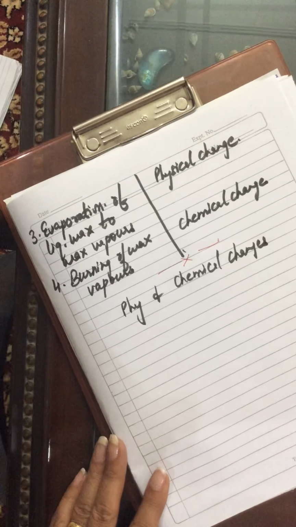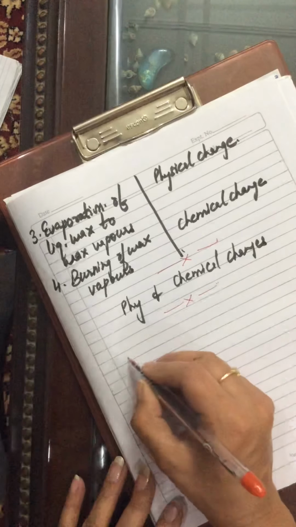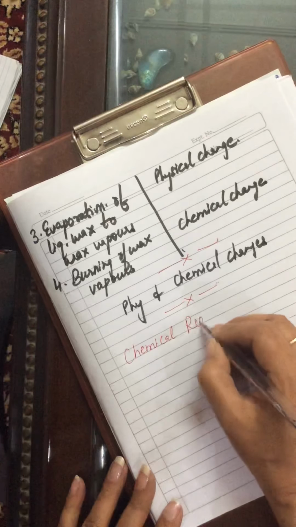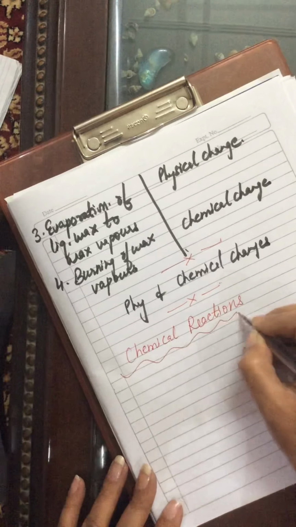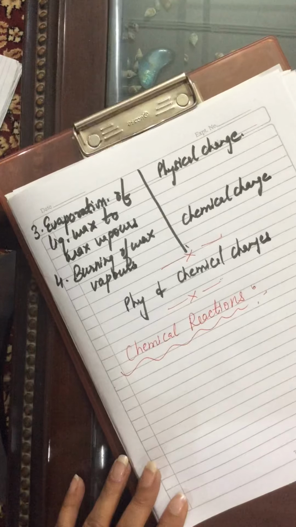After knowing what is a physical and a chemical change, move on to our next topic, chemical reactions. What is a chemical reaction?